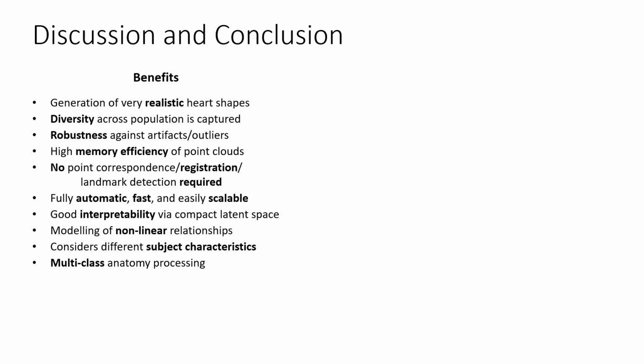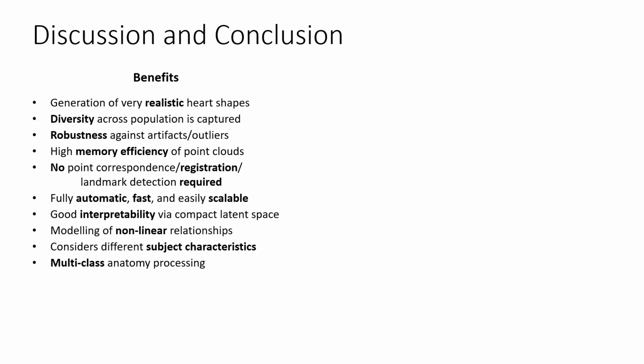All in all, our proposed method has several advantages. It can generate arbitrarily sized populations of realistic heart shapes while maintaining accurate levels of diversity across the population. It is robust against outliers and artifacts, and highly efficient at processing surface data due to its usage of point cloud representations.